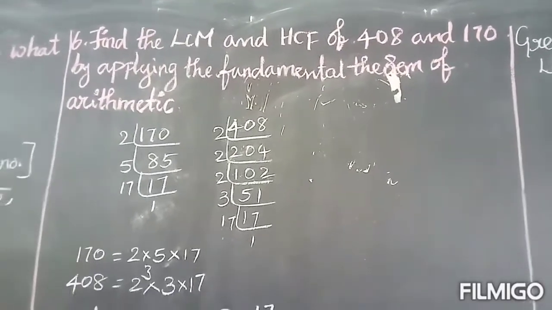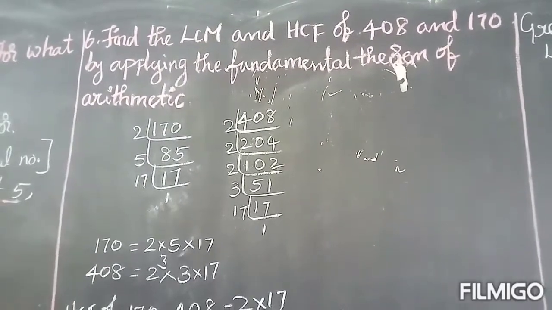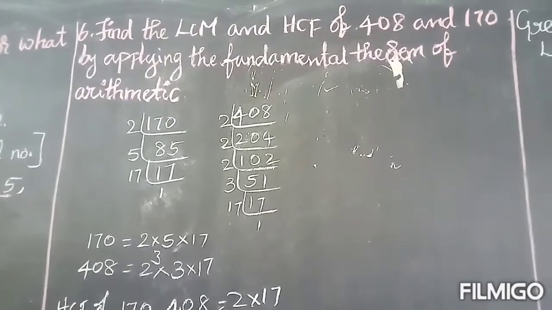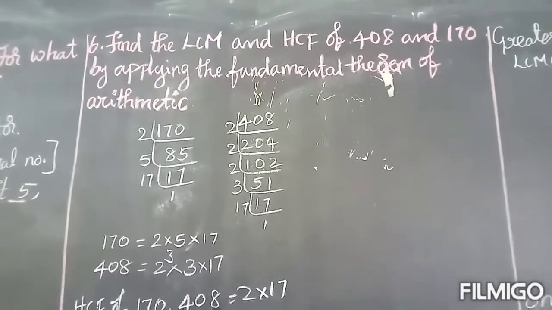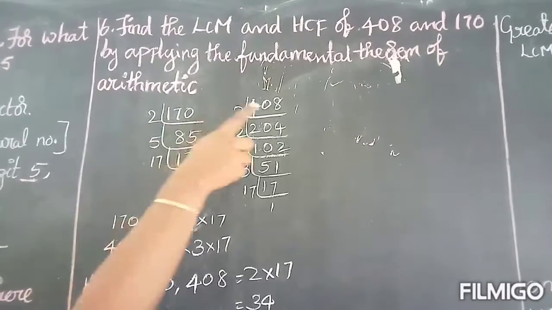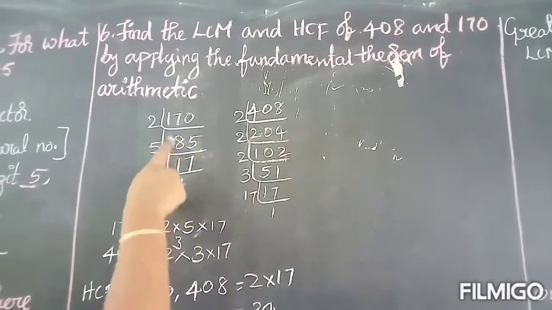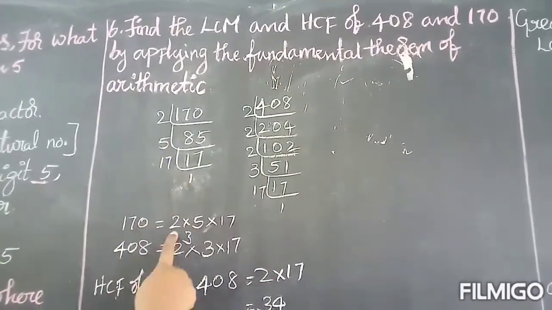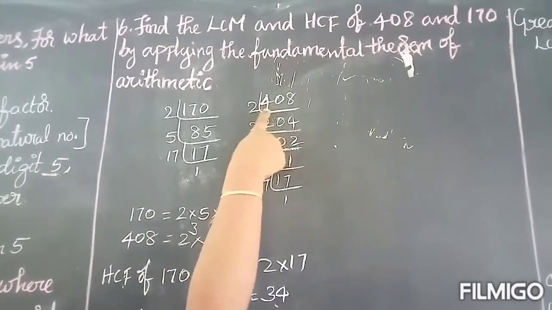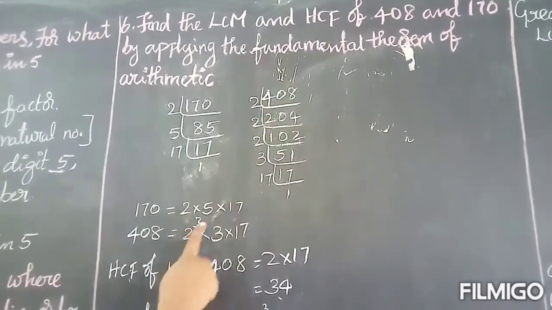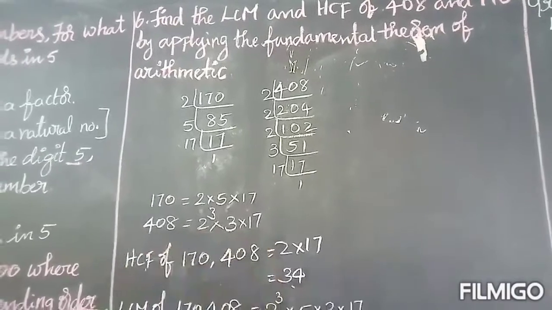So, fundamental theorem of arithmetic means every composite number can be represented as a product of prime numbers, isn't it? So, first you have to do prime factorization for the given two numbers. For 170 I got 2 into 5 into 17. For 408 I got 2 cube into 3 into 17.